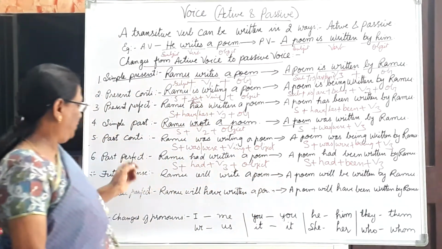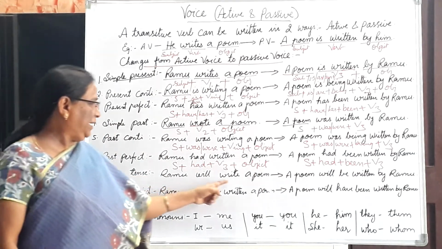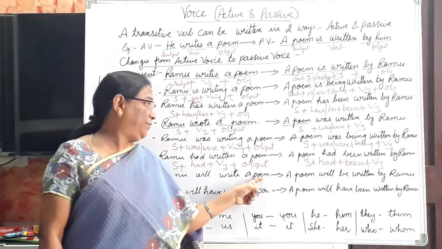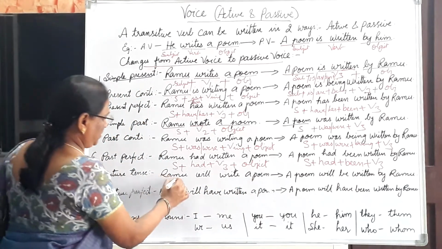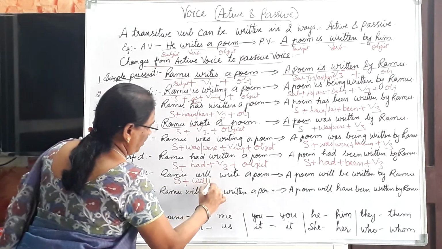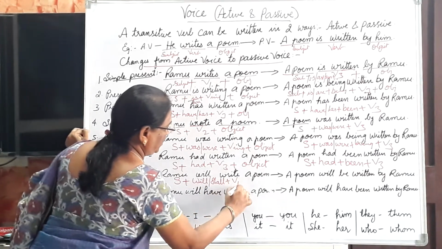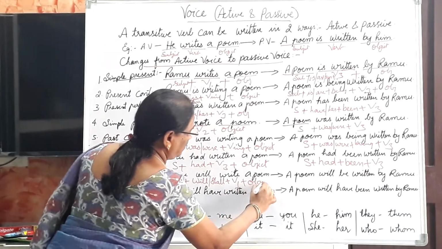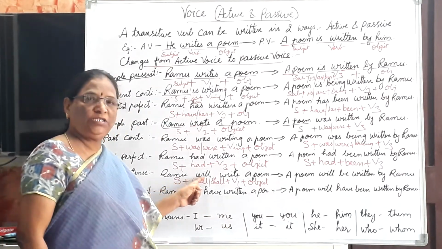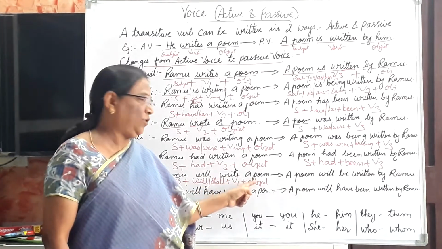Okay, now next, future tense. Ramu will write a poem. Ramu is the subject plus will or shall plus V1 plus object. Ramu is a subject, will or shall is a helping verb, write is a V1 verb, and a poem is an object.